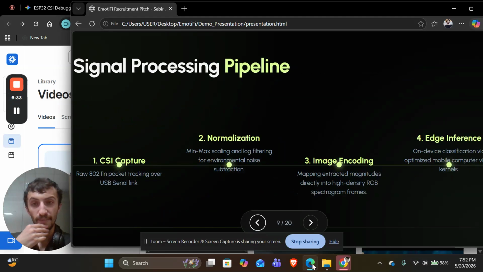So let's come straight to the pipeline. CSI capture, normalization. Log normalization is basically amplitude extraction. Min-max, like augmentation, increasing the data set. Now, we'll talk about this in our journey, how we used every normalization method and splitting, and how we